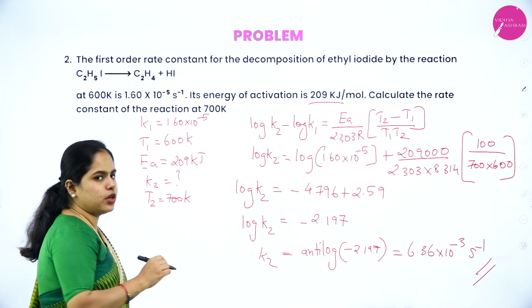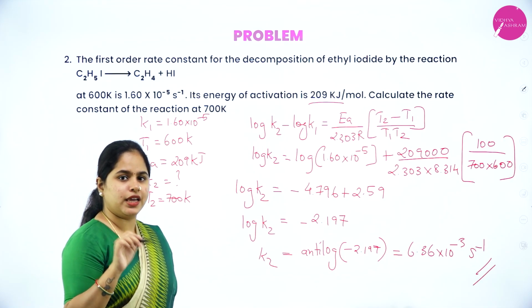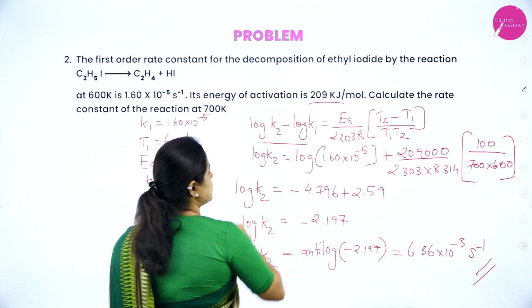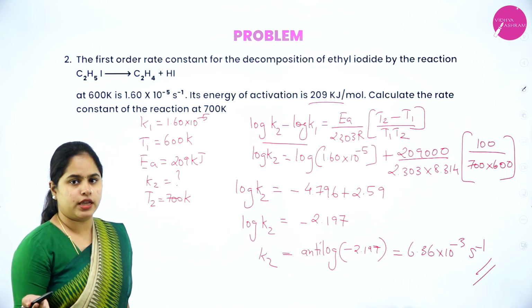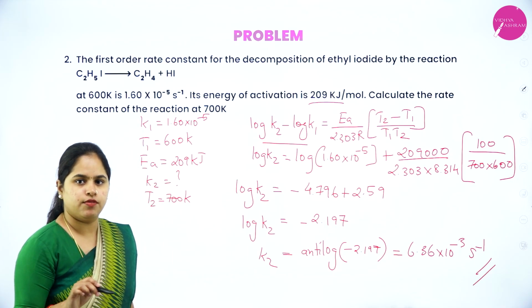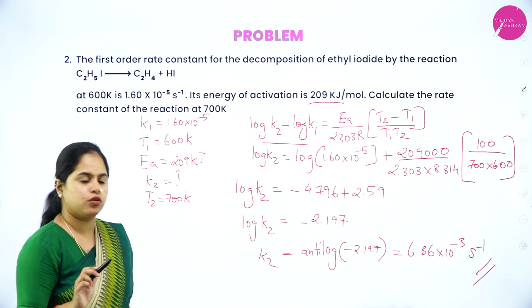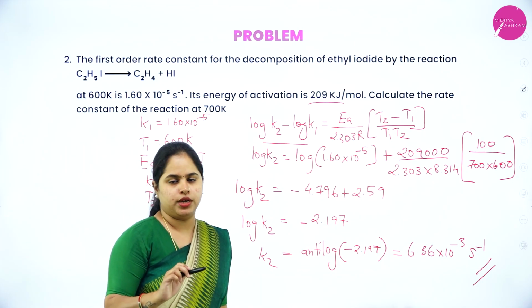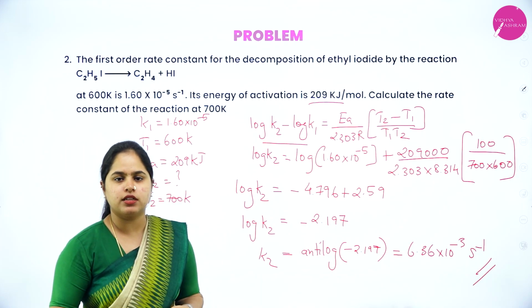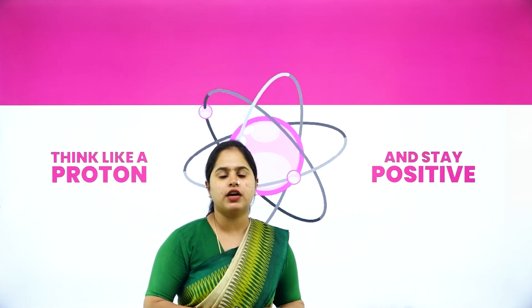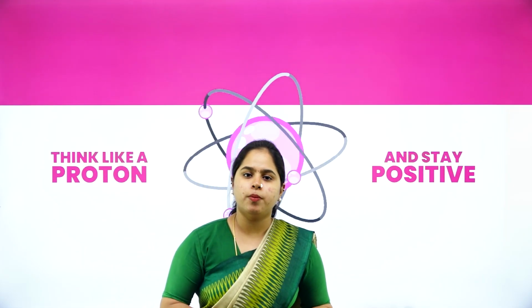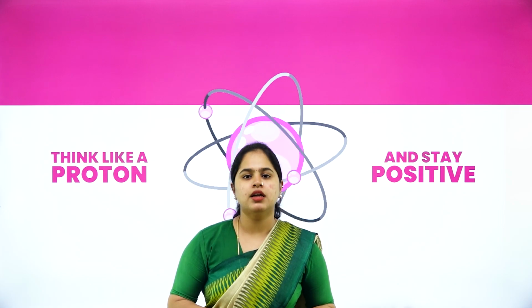So from the same equation, instead of writing log K2 by K1, I took it as log K2 minus log K1 and substituted the values here. So just by simple calculation, you can find the K2 here. Okay. So I hope the numericals is also clear for you. So by this we come to an end to this chapter. So I hope the topics we have discussed in this chapter is clear for you.